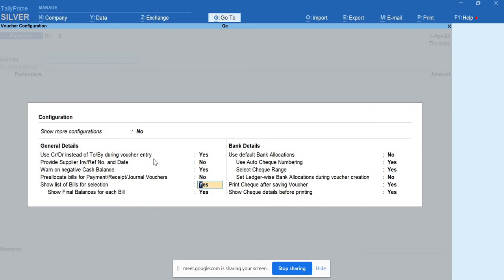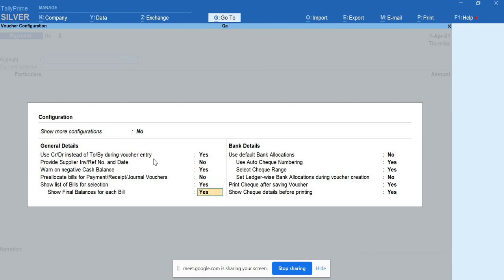If you recall my GST class, if I make purchase vouchers first and then the payment to that, it will show me the against reference. That reference will show the details of the bill number. I can just select the bill for which I am making the payment. So that is the simplest work.